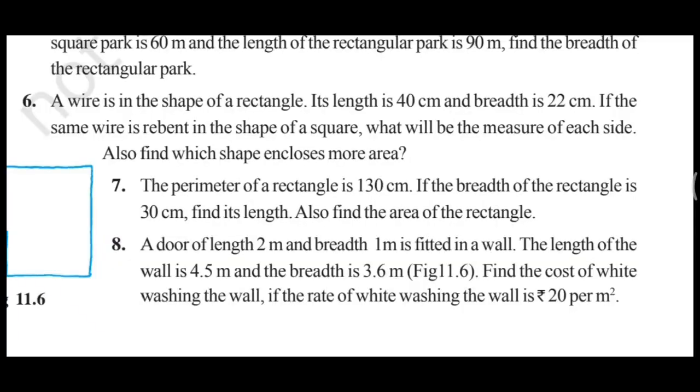Question number 6 of exercise 11.1 class 7th maths NCERT. A wire is in the shape of a rectangle. Its length is 40 centimeter and breadth is 22 centimeter. If the same wire is rewound in the shape of a square, what will be the measure of each side, and also find which shape encloses more area.